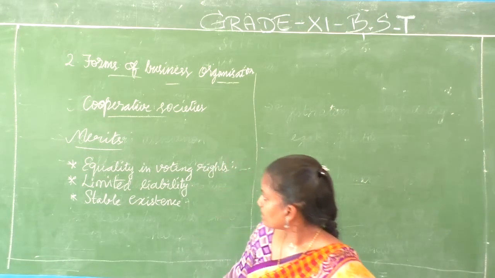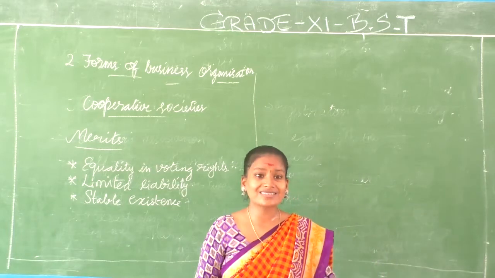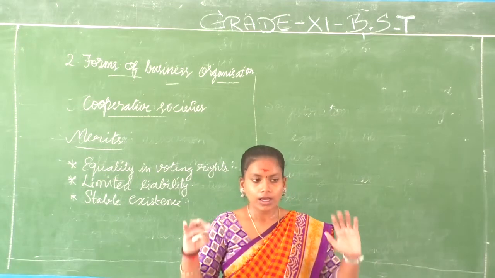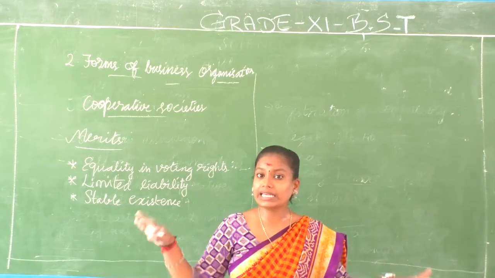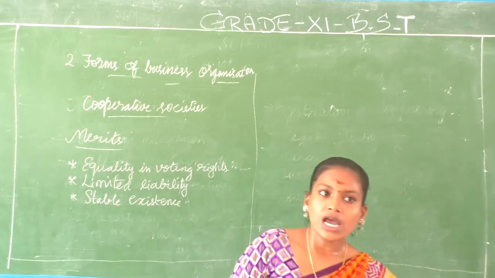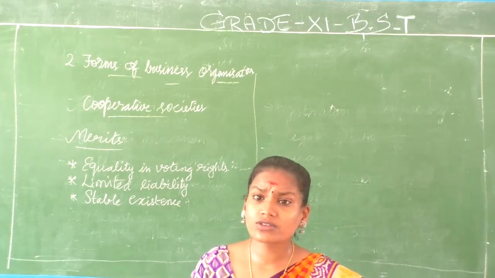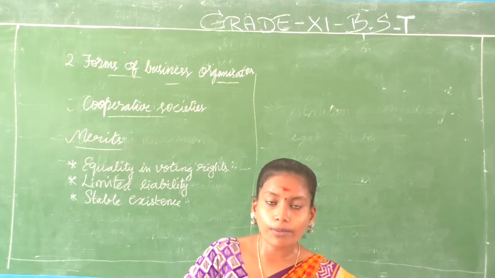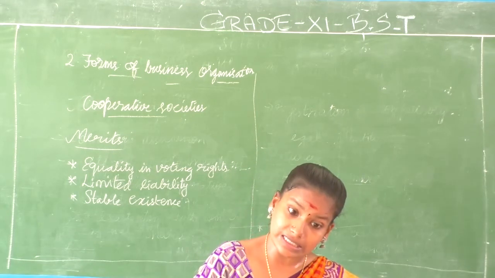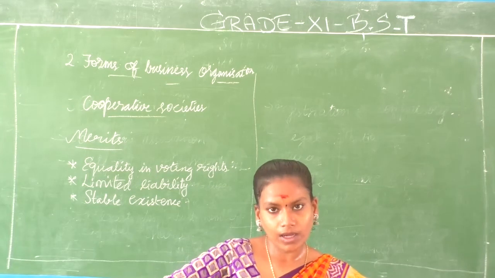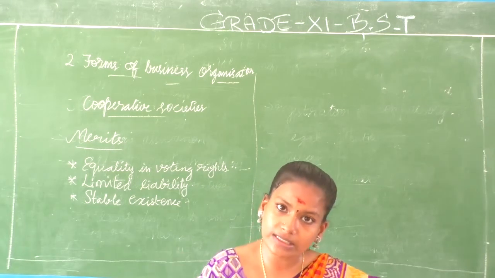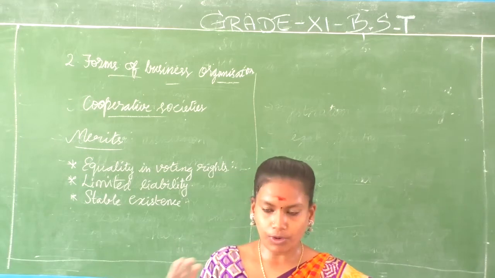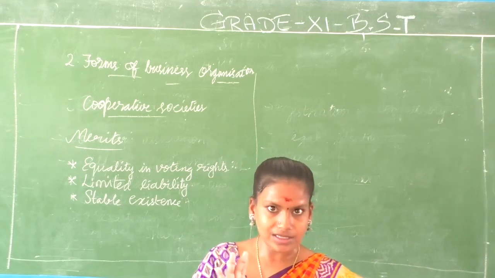But in the case of cooperative societies, it has a stable existence. Why? Because it has a legal identity. Since it has a separate legal identity due to registration, the entry and exit of any member is not going to affect its existence. Nobody is going to disturb its existence because it is separate. It works as a different society. It remains unaffected by the change in membership. Whoever comes and goes, the existence is going to be there.